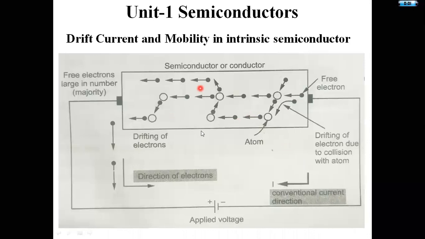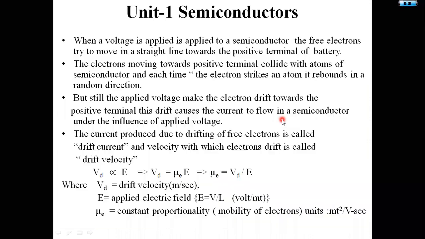When voltage is applied to this intrinsic semiconductor material, then there is a drift in the electron movement. Due to that drift in the electron movement, I am getting this drift current here, and I am obtaining some velocity. That velocity is drift velocity. Vd is proportional to capital E. Vd equals mu E times capital E.